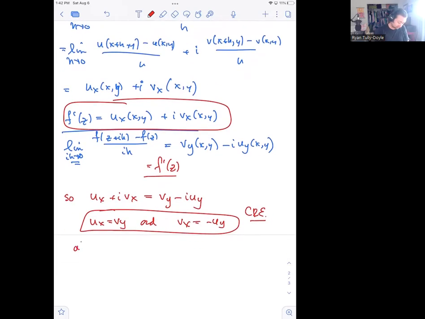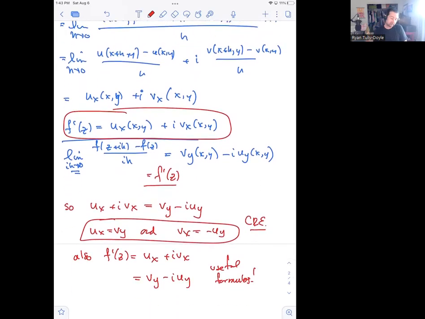Also, it's important to note we get for free that f prime of z can be written as ux plus i vx, or if I like instead, I could write vy minus i uy, which are useful computational formulas. All right, so the other direction is the tricky direction. This is a pretty straightforward computation involving difference quotients. Again, to reiterate, all we've done here is regular old two-variable calculus in real variables. There's nothing else here except for stuff we already know about difference quotients of functions that have derivatives.